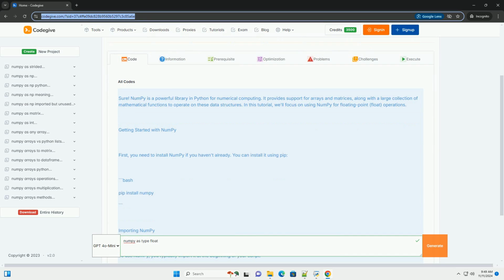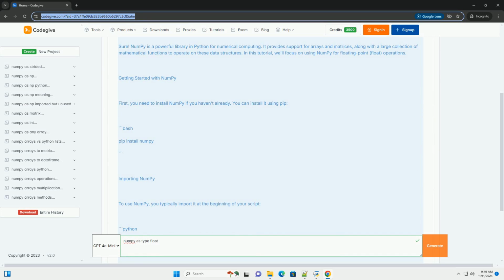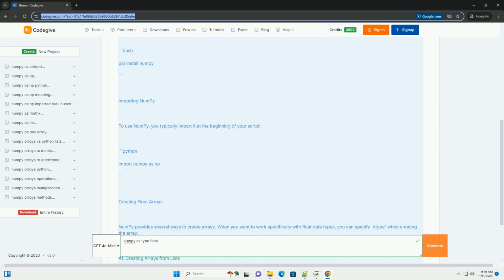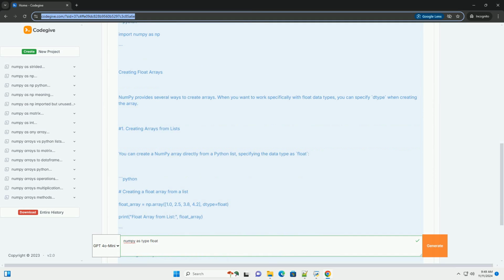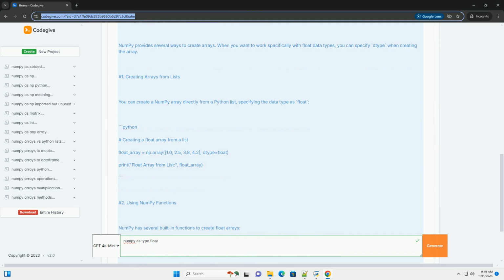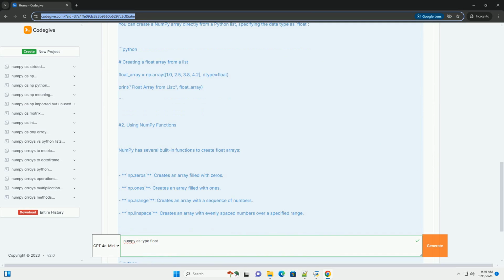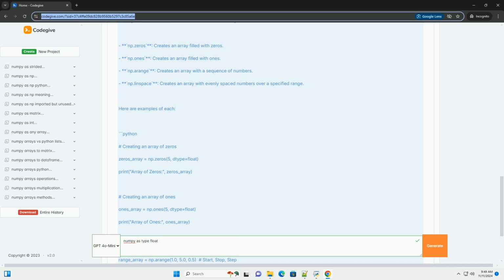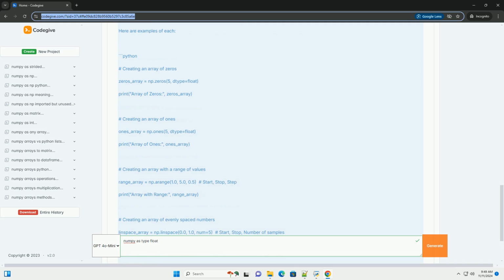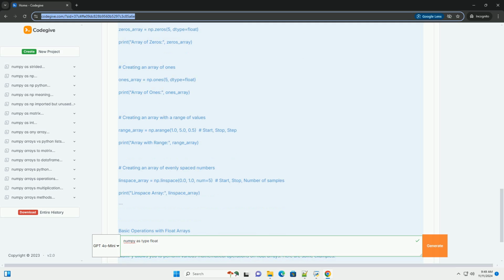Sure. NumPy is a powerful library in Python for numerical computing. It provides support for arrays and matrices, along with a large collection of mathematical functions to operate on these data structures. In this tutorial, we'll focus on using NumPy for floating point, float, operations.